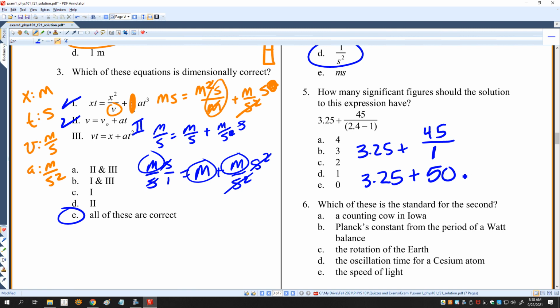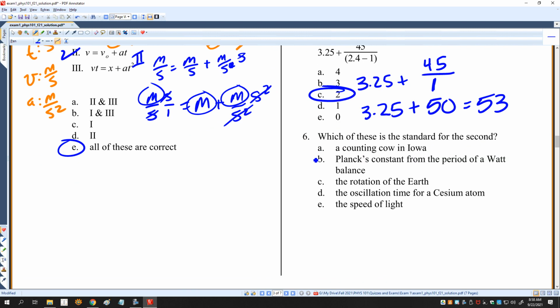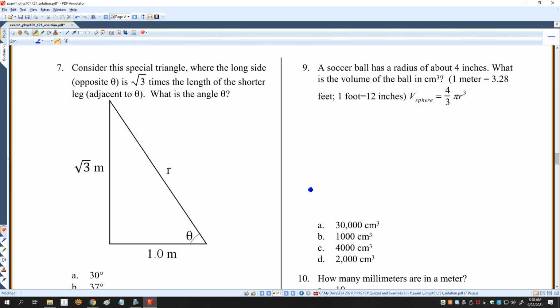And then when I add these together, I get 53.25, but I keep the lowest number of decimal places, so it's going to be 53. So that means that C is the right answer for that one. Which of these is standard for the second? That's D.